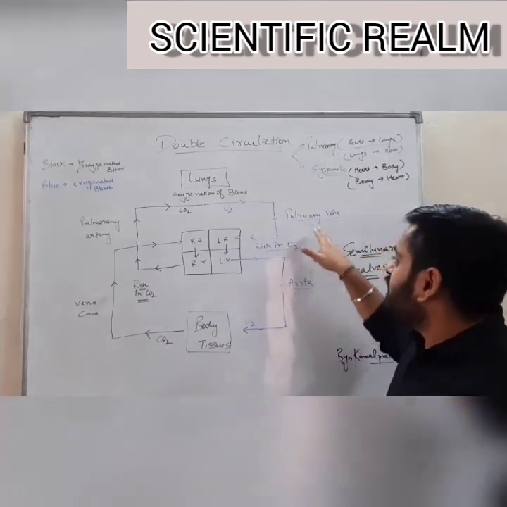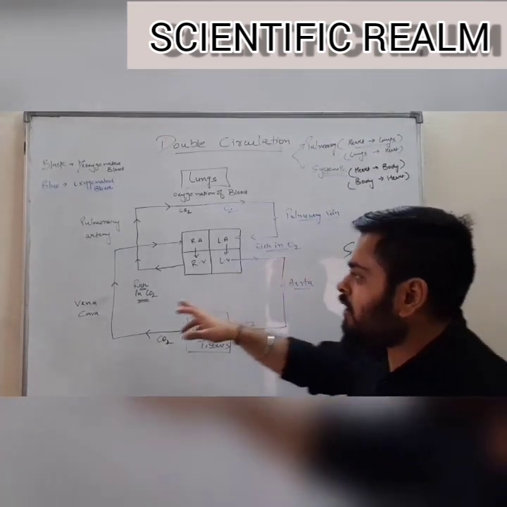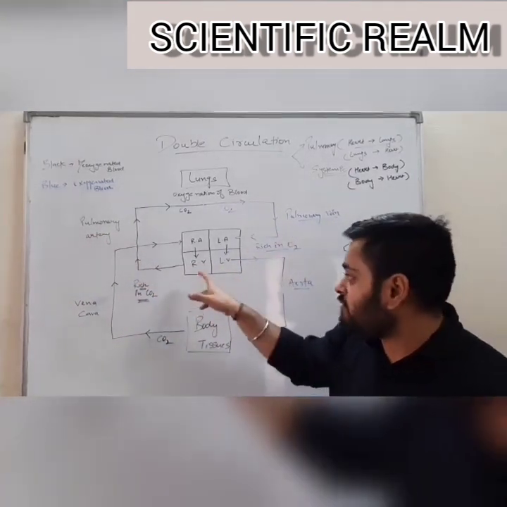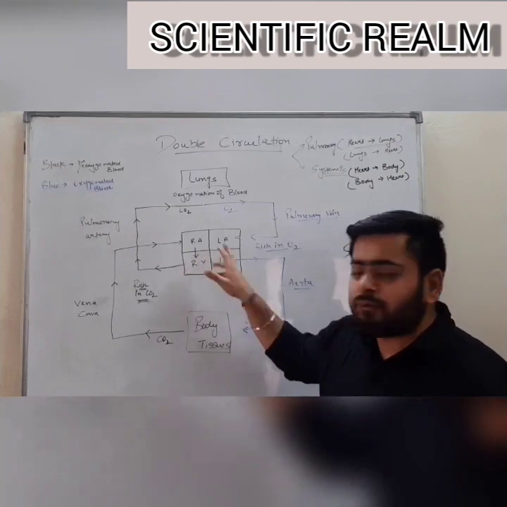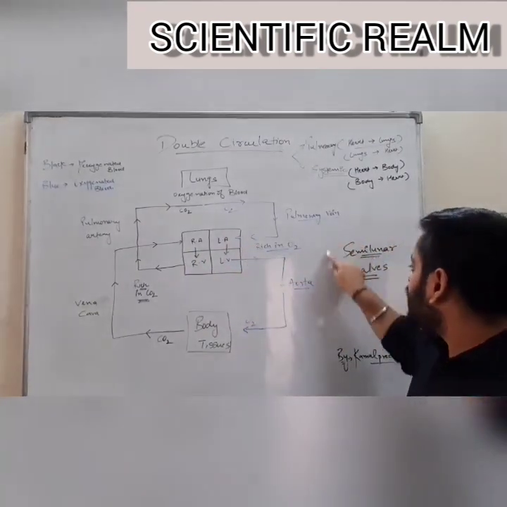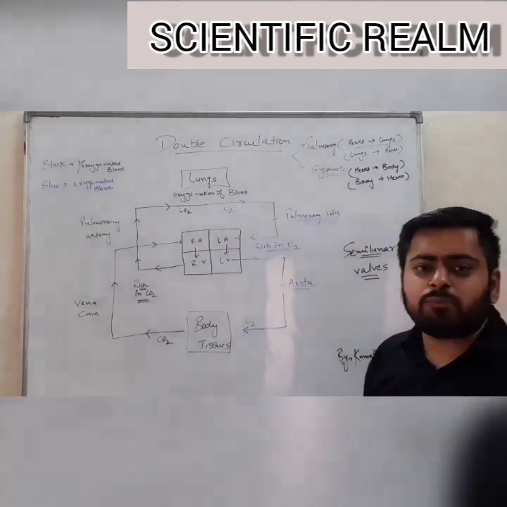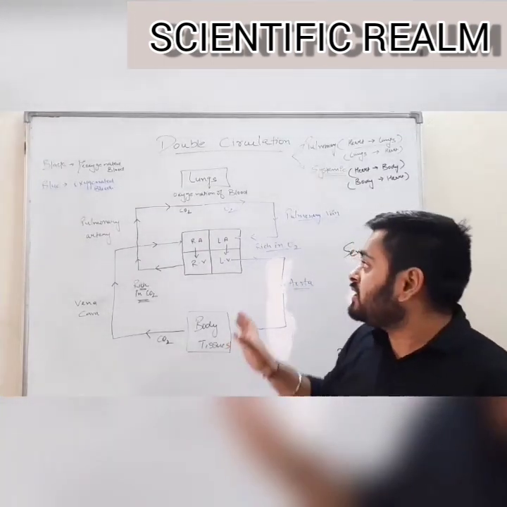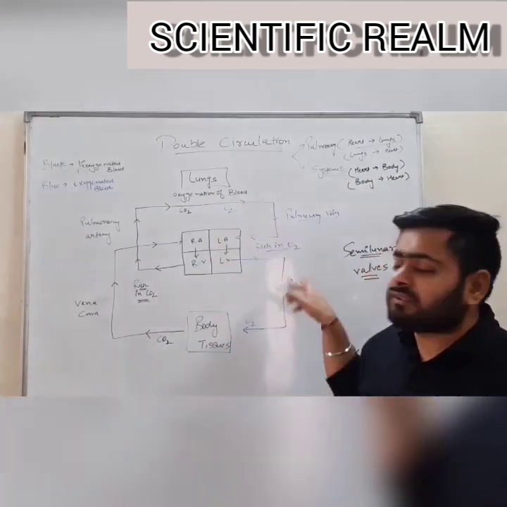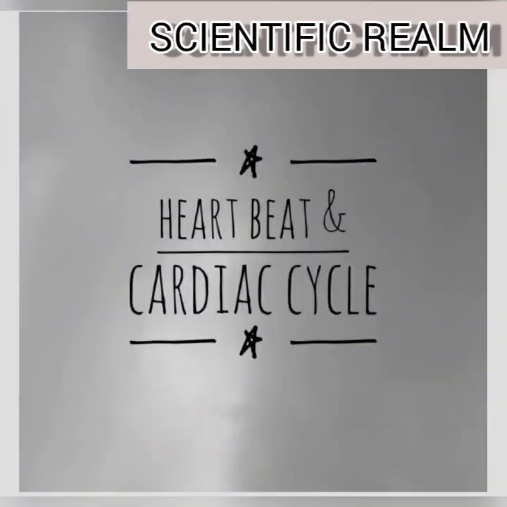And remember, whether it is the pulmonary vein, aorta, vena cava or pulmonary artery, all of them have valves, like those of right and left ventricles or auricles, which are known as semilunar valves, which prevent the backflow of blood. And this is how the double flow of blood passes into the body.